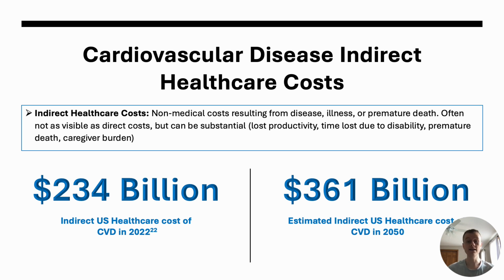On the other hand, indirect healthcare costs are not as visibly seen, but are still significant. These are the non-medical costs as a result of the health condition. Examples include time and money in lost production, premature death, or the time and economic burden from family and caregivers. In 2022, the indirect cost that resulted from cardiovascular disease was $234 billion, or $643 million a day. This is also expected to rise in 2050 to an estimated cost of $361 billion.